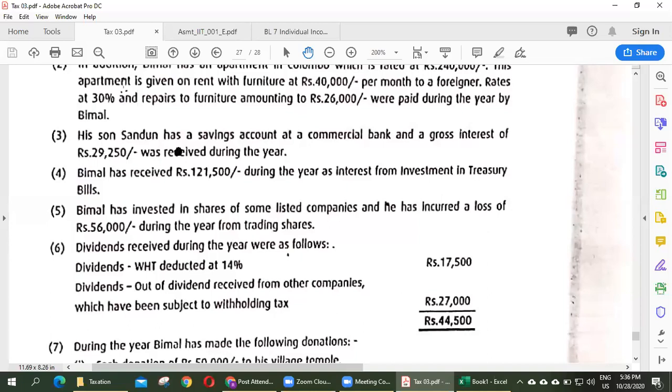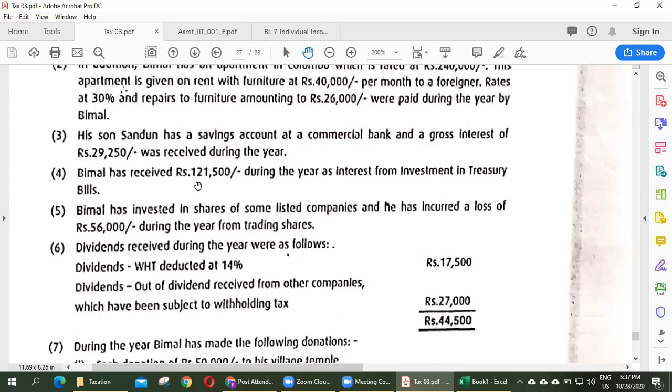Therefore, he is not liable to pay tax on his child income. But in the previous act, he was liable to pay income tax for child income. But according to the new act, no need to pay tax on child income. Right? So we need not make any adjustment on information 3, because it's child income.